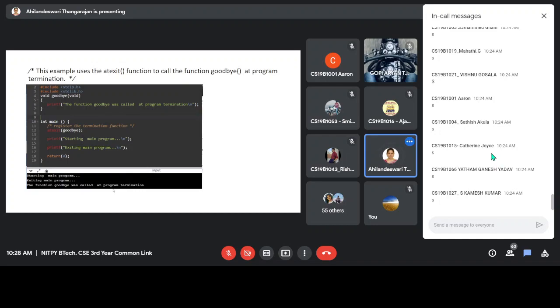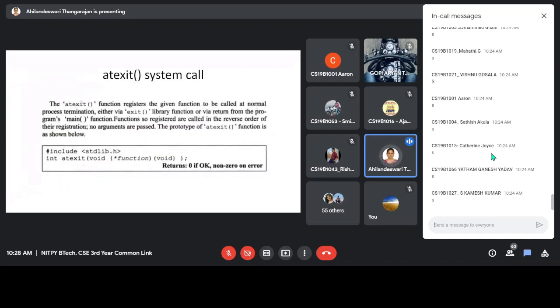Now coming to the definition, the atexit function registers the given function. So we are registering the function goodbye to be called at the time of exit, at normal process termination, either via the exit library function or via return from the program. So when you are executing the exit system call or a return statement, this function has to be invoked. Whatever function you have registered, at the time of exit it has to be invoked.